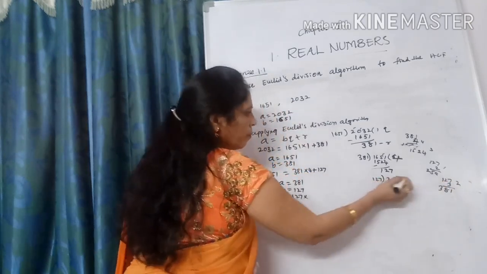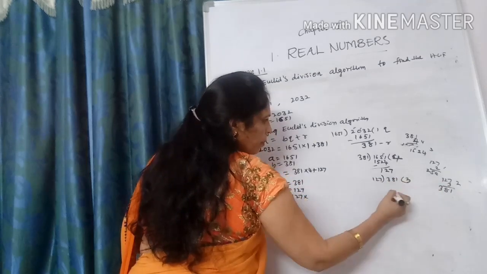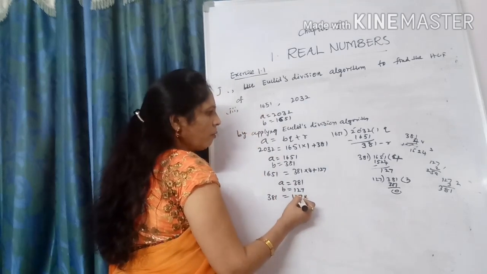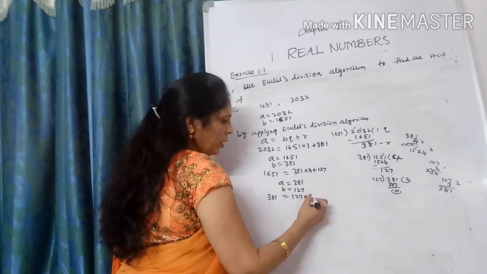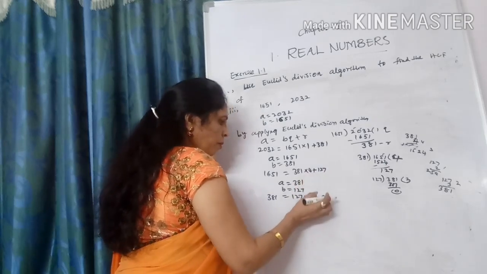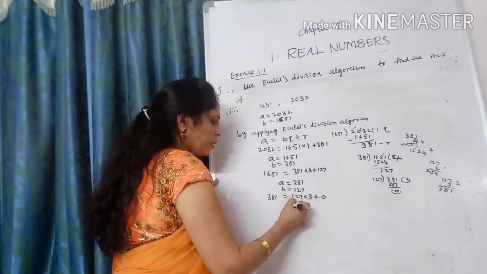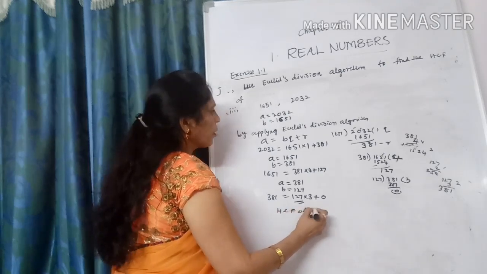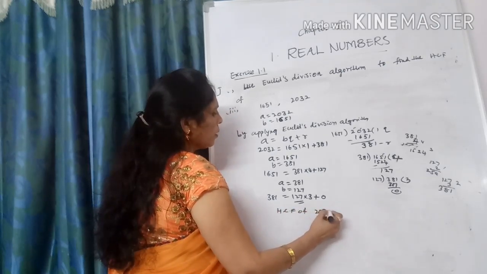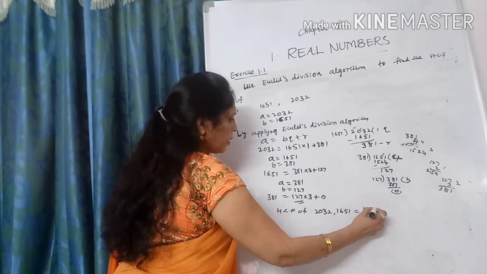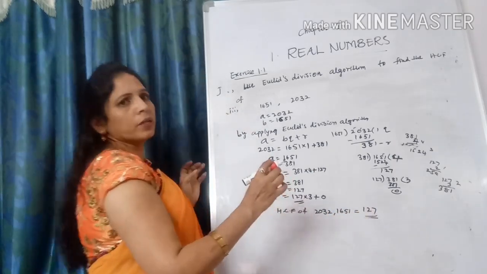So exactly 3 times, and 381 gives remainder 0. So 127 into 3 times and remainder 0. Now stop this division process. Which is the HCF? The HCF of 2032 and 1651 is equal to 127. HCF is 127. Got it?